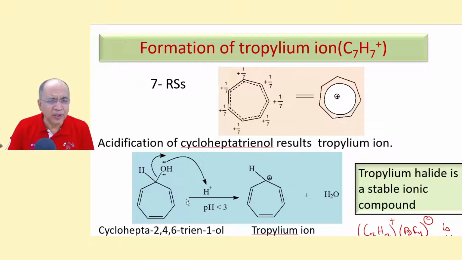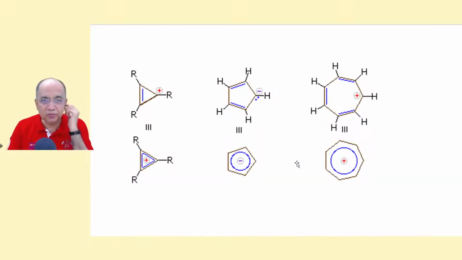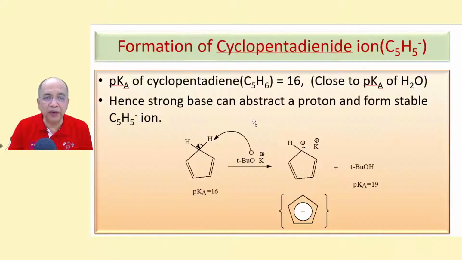It is so easy to prepare the tropylium ion from the corresponding alcohol because it is stable. The difference you should understand is that cyclopentadiene is acidic, which is why it is easier to remove a proton.